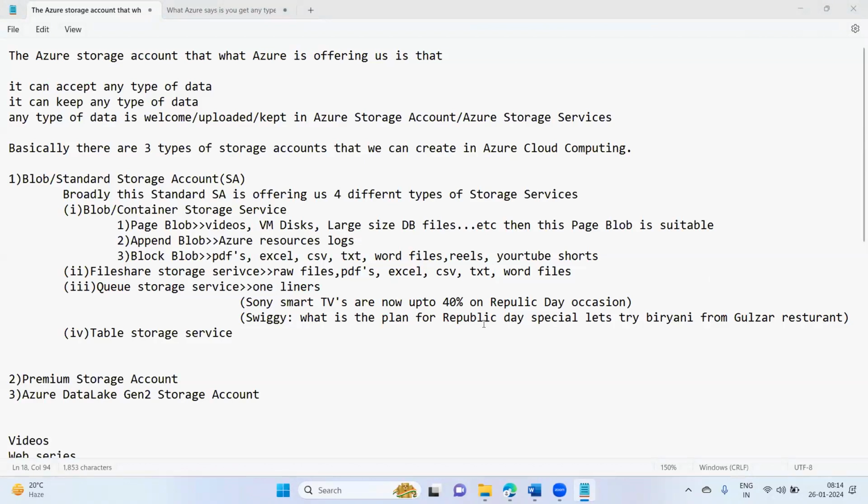So this is just one-liner information only. This kind of data we can keep inside the queue storage services. Just one-liner information. Sometimes Swiggy will send the notifications.